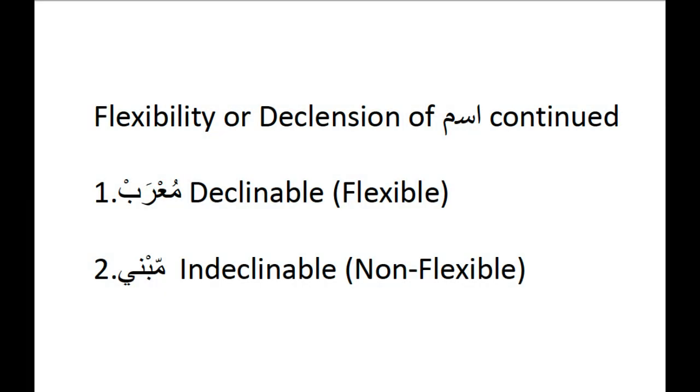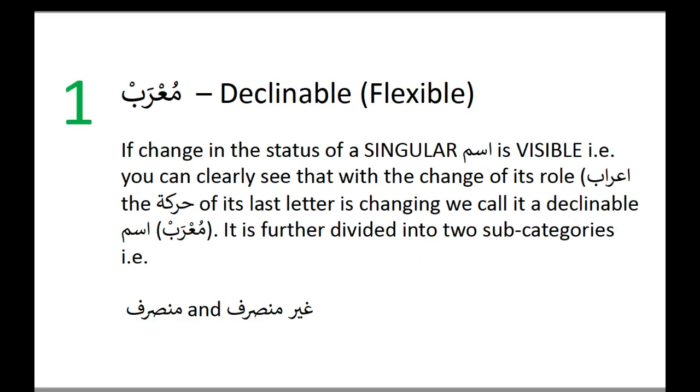Declension of ism are of two types. Number one, mu'rab or declinable. Number two, mabni or indeclinable. Let's look at number one, mu'rab or declinable. If change in the status of a singular ism is visible, that is, you can clearly see that with the change of its role i'rab, the haraka of its last letter is changing, we call it a declinable ism or mu'rab. Mu'rab is further divided into two subcategories. One is called Munsarif and the other one is Ghayru Munsarif.